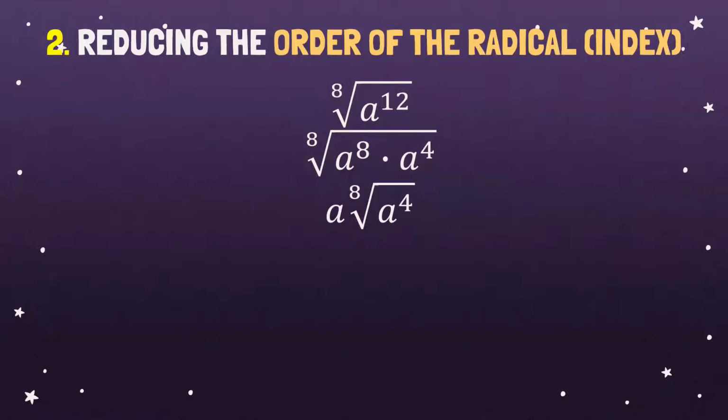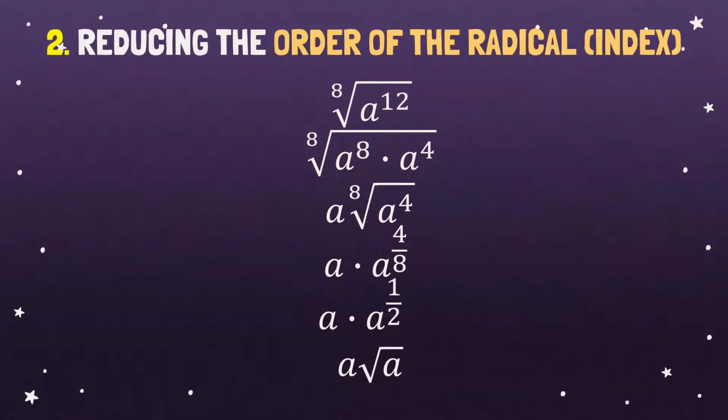Okay? What we're going to do is transform this first into a rational exponent, such as a raised to 4 over 8. The index will be the denominator, and the 4 will be the numerator. And then as you can see, 4 over 8 has a lowest term, such as 1 half. Okay? And that's when you go back to the radical expression. So a raised to 1 half would be the square root of a raised to 1, or an invisible 1. So the final answer is the square root of a.